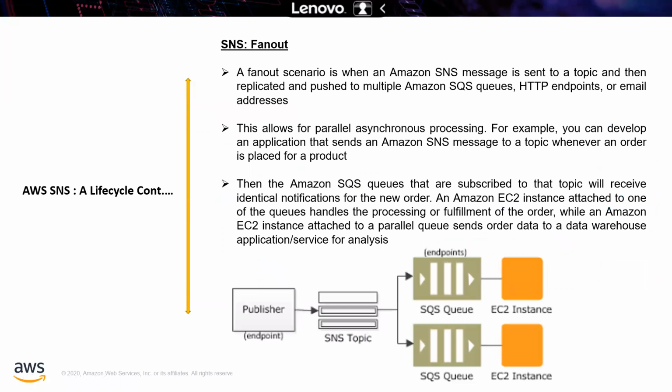Okay, so this is about the fan out. This is not a very hard topic to remember. Just understand what the publishers are sending to the SNS topic. An SNS topic means it has a title and all the other information, and they are delivering to multiple components within AWS. So this is actually called a fan out. Here I have mentioned a fan out scenario: when an Amazon SNS message is sent to a topic and then replicated and pushed to multiple Amazon SQS queues, HTTP endpoints or email addresses, whatever mechanism we have mentioned, it will be delivered accordingly. This is about fan out.